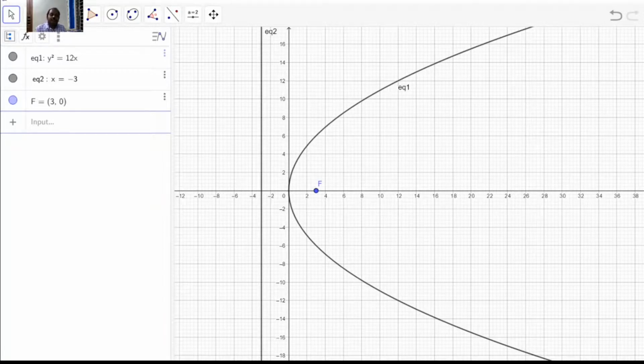Now, this is the case when the parabolas have the origin as their vertex.